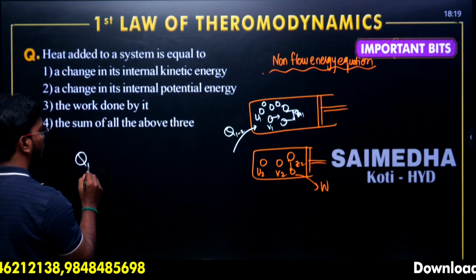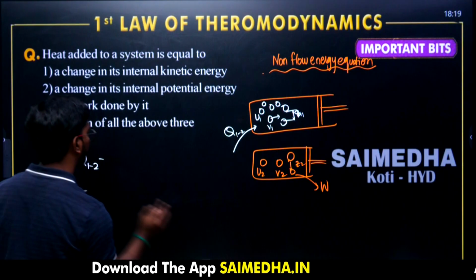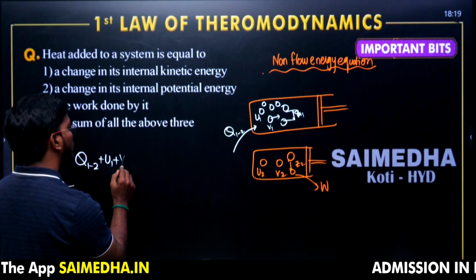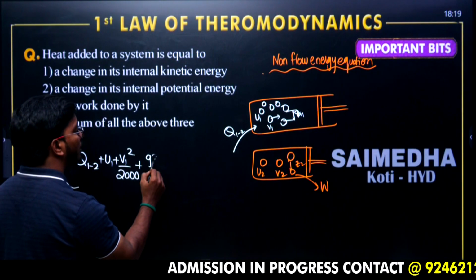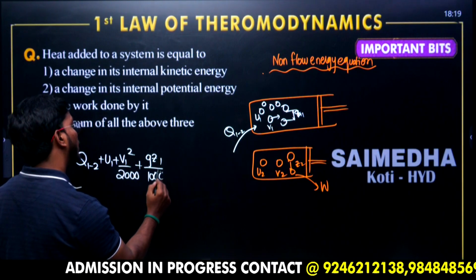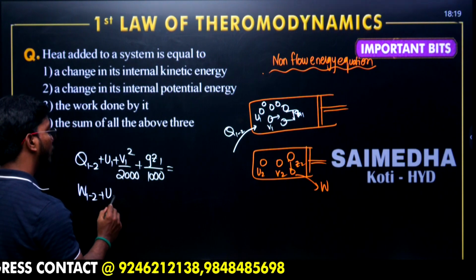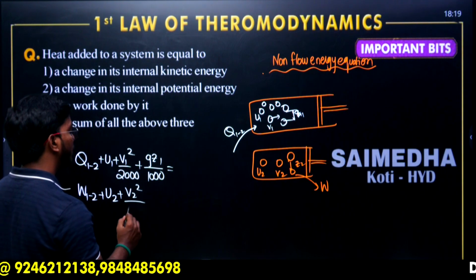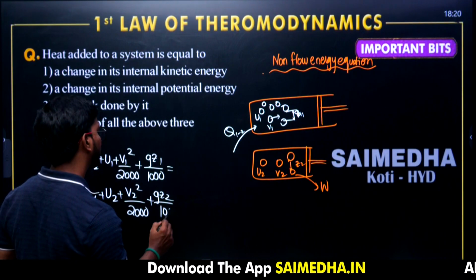Initially they have heat energy, some internal energy, some kinetic energy, some potential energy. When you supply the heat energy, they will convert it into work energy, final internal energy, final kinetic energy, final potential energy.